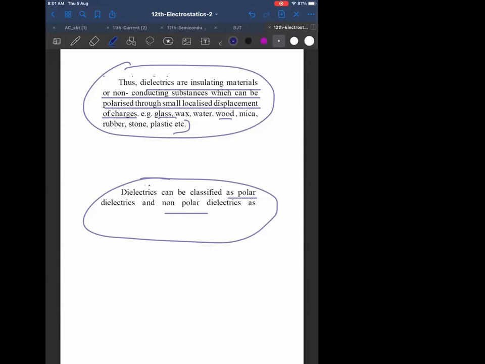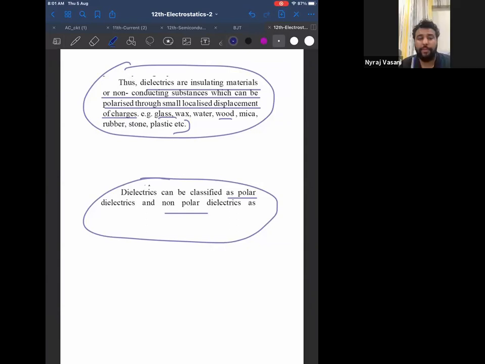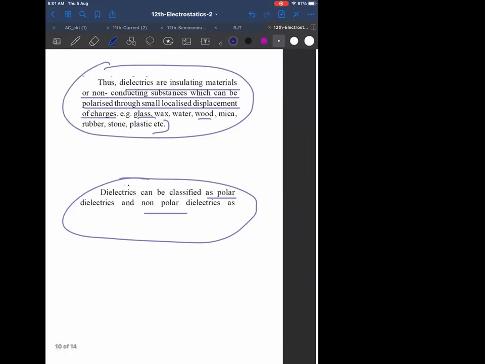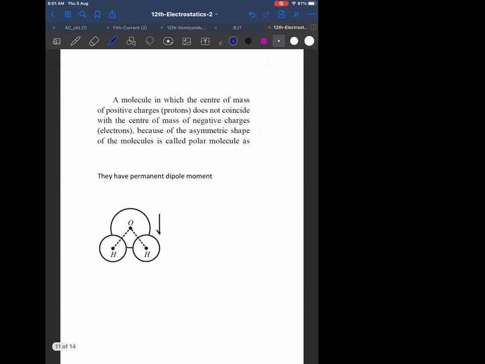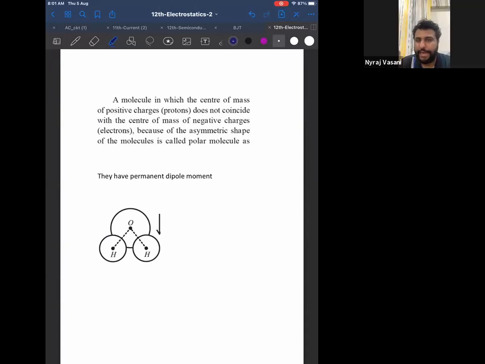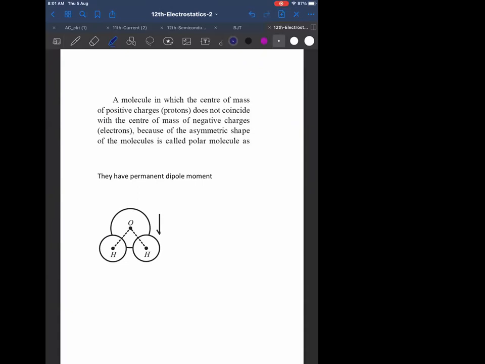Actually, in chemistry you have the definitions of polar molecule and non-polar molecule. Have you studied this topic in chemistry? Yes, sir. So listen to this. Sir, if the definition itself says that we polarize it, then how come we have non-polar dielectrics? Non-polar dielectrics, I'll tell you why. I'll finish non-polar, then I'll tell you what is the meaning. Okay, polar and non-polar. Okay, Aryan. Now listen.